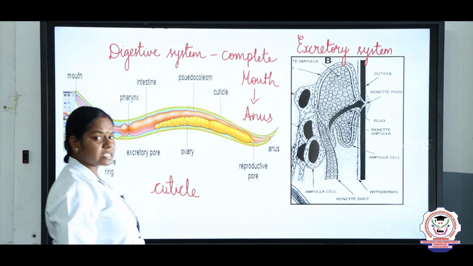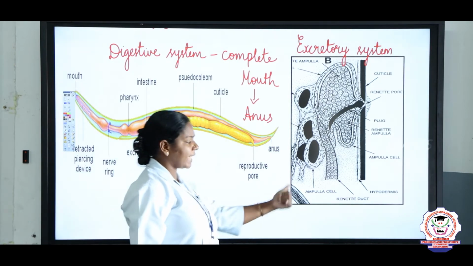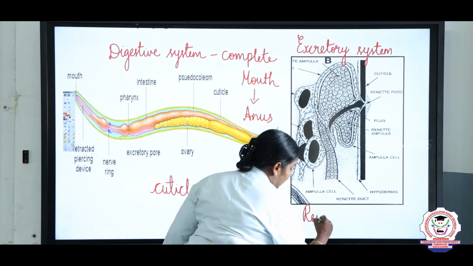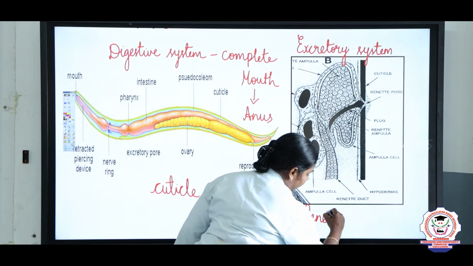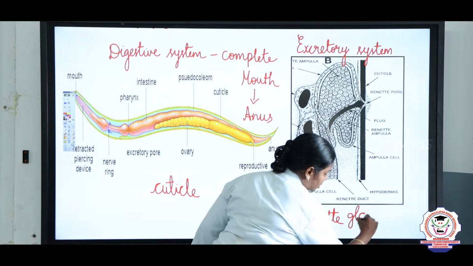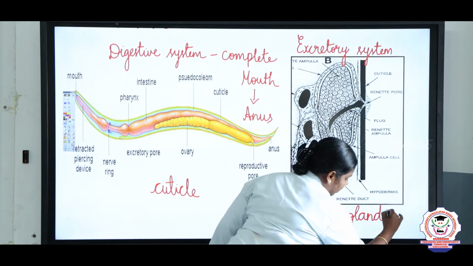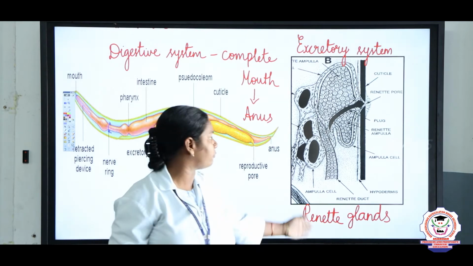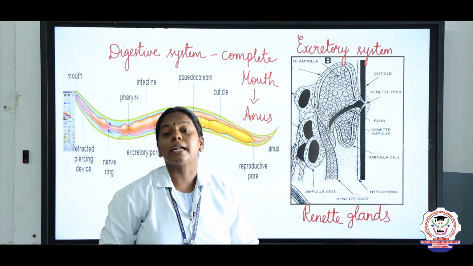And now we are going to discuss the excretory system. The excretory system of the Aschelminthes consists of renette glands. It's an important question, children. Identify which of the following is the excretory organ for Aschelminthes. Renette glands.